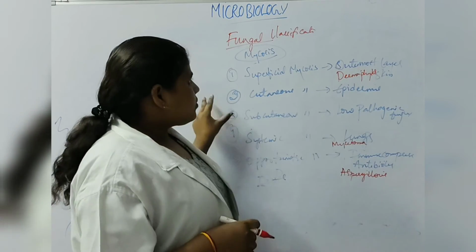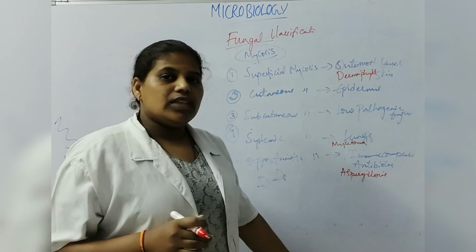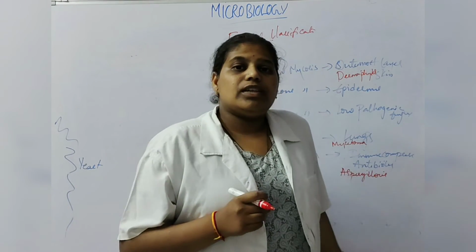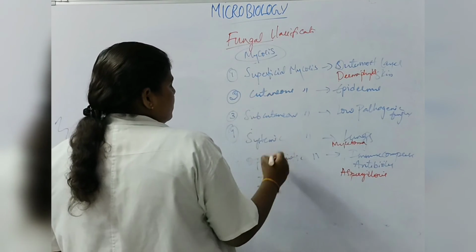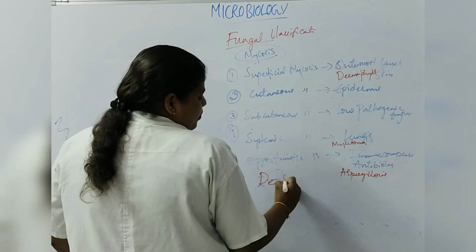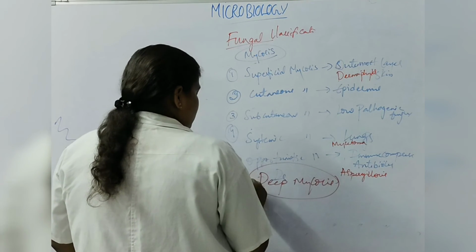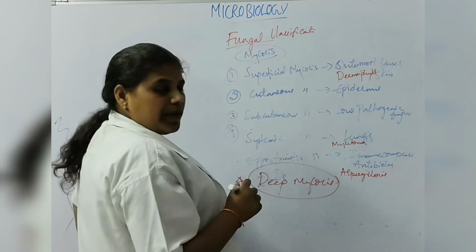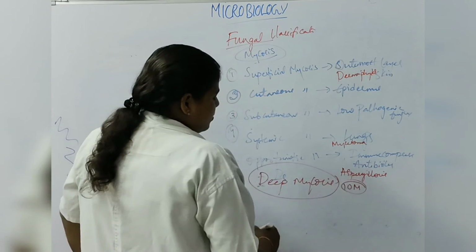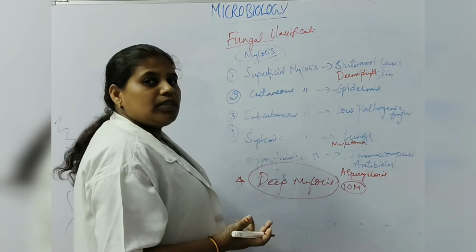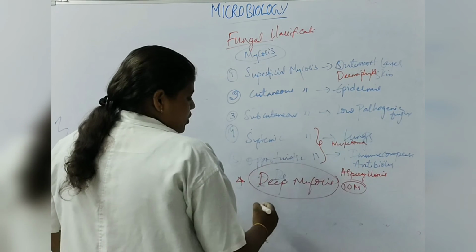These are the fungal disease classifications. And in questions, mostly the examiner may ask about deep mycosis. Deep mycosis is a very important question, asked for 10 marks. If the examiner asks about deep mycosis, you have to write about systemic mycosis and opportunistic mycosis.